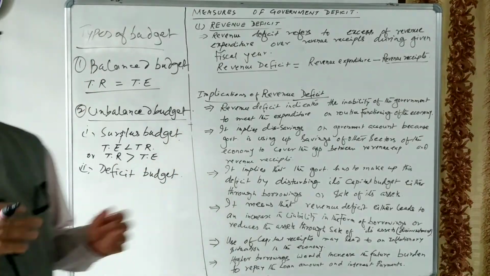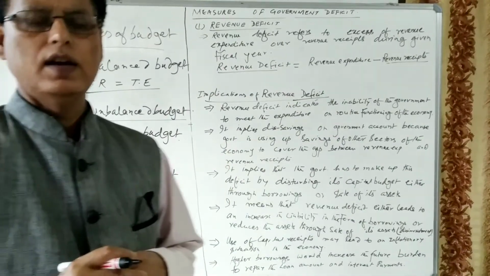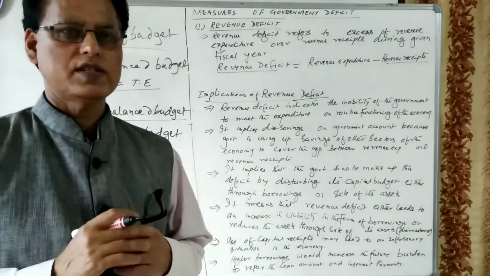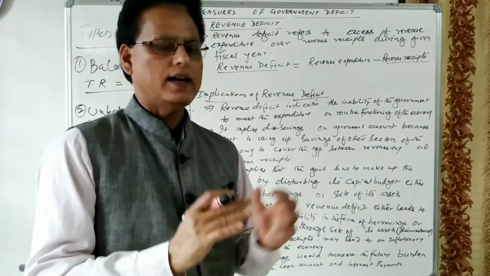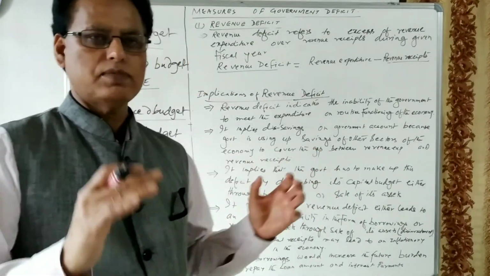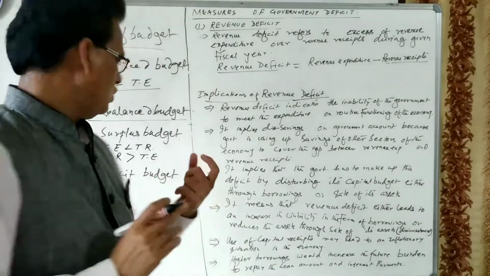Receipt means there are two types of receipt: one is revenue receipt, another one is capital receipt. If we add the capital receipt and revenue receipt, we get the total receipt.